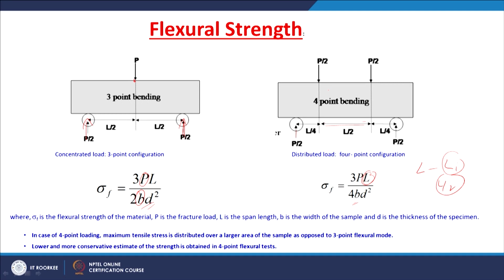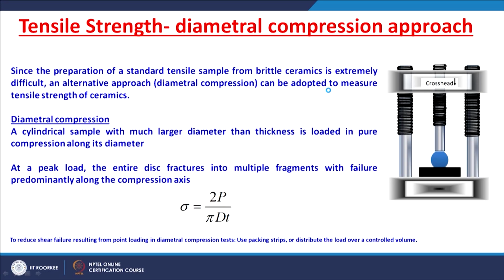So, we will get a lower and more conservative estimate of the strength in the 4-point bending test, right, and the strength can be measured in a diametral compression approach as well. Actually, in a diametral compression approach we can determine the tensile strength. Since the preparation of a standard tensile sample from brittle ceramics is extremely difficult, an alternative approach, diametral compression, can be adopted to measure the tensile strength of the ceramics. You see, we do diametral compression, but we get the result as a tensile strength.